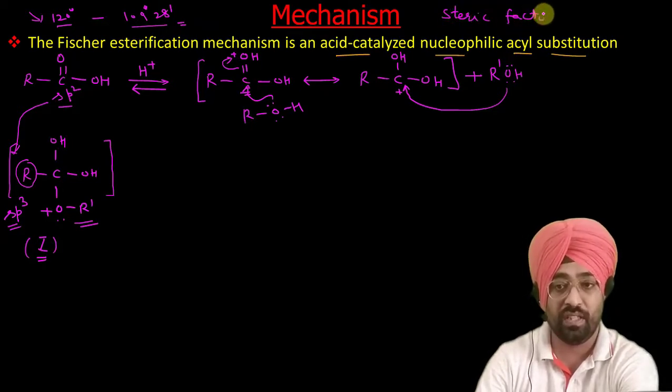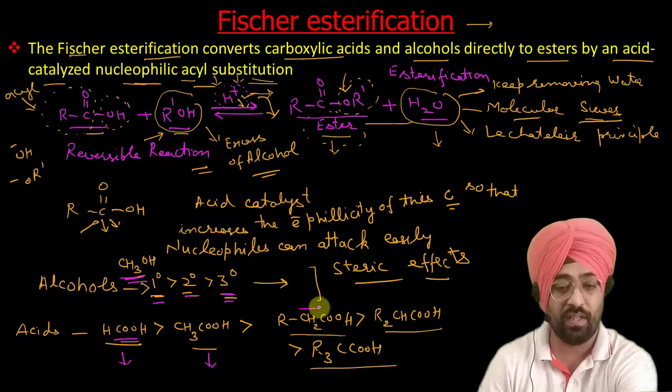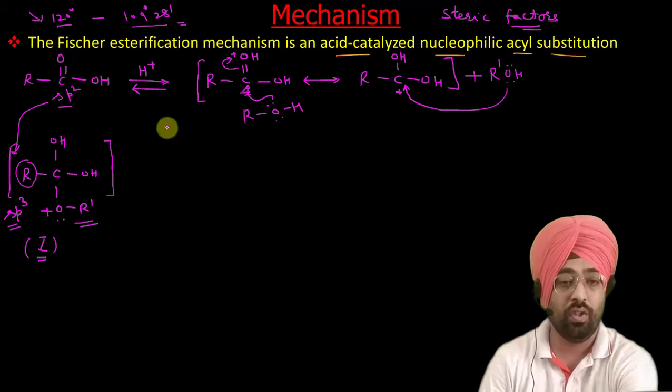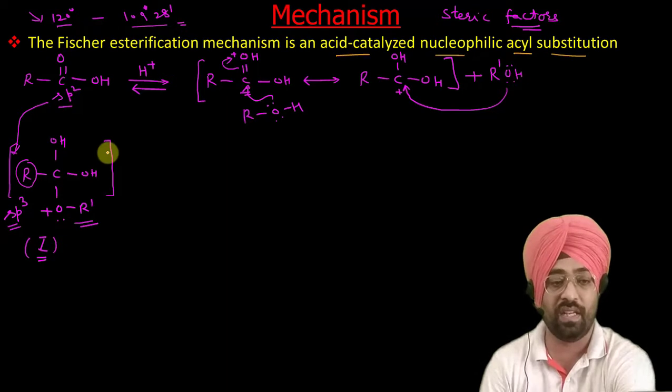Those substituents which are smaller in size, their reactivity is more. That's what we have written. Methanol is more reactive than primary alcohol, secondary alcohol, tertiary alcohol, because their size goes on increasing. Similarly for acids, formic acid is more reactive than acetic acid, than these substituted carboxylic acids, RCH2, R2CH, R3C, COOH. So that is how you can explain the order of reactivity of these alcohols and carboxylic acids for esterification reaction, which depends upon your steric factors.